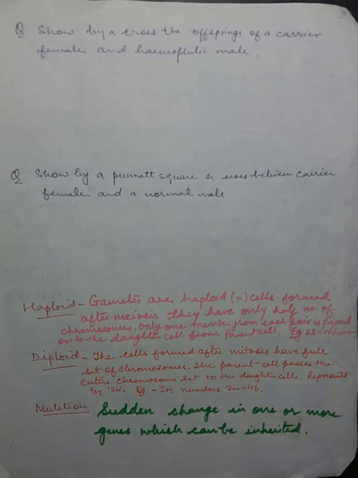And specifically, the genes which are located on the X chromosome are termed X linked recessive, because this X remains recessive.